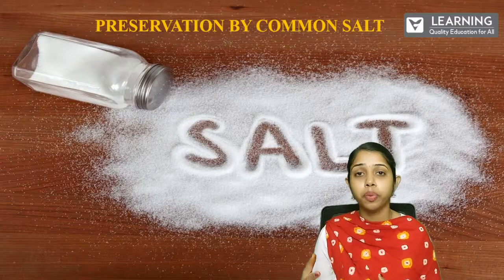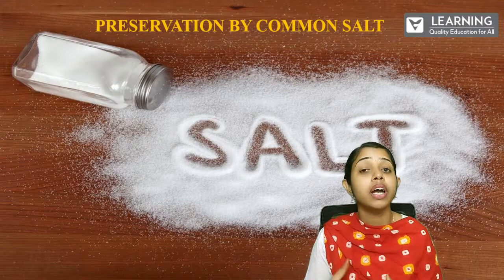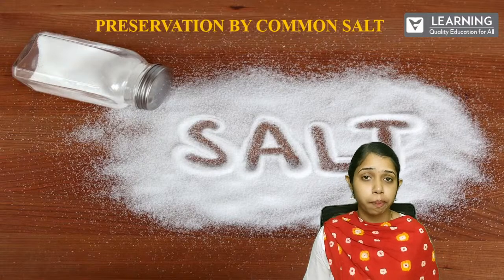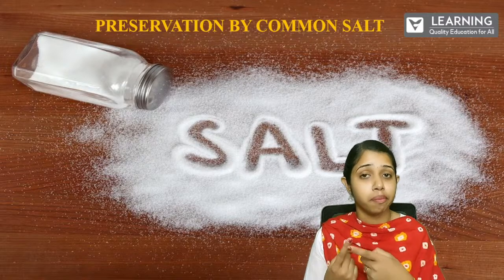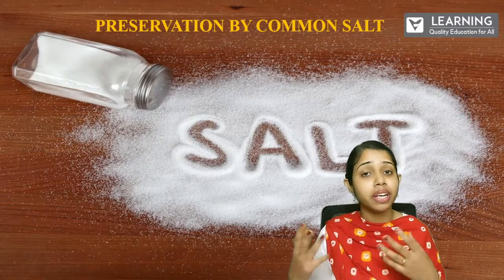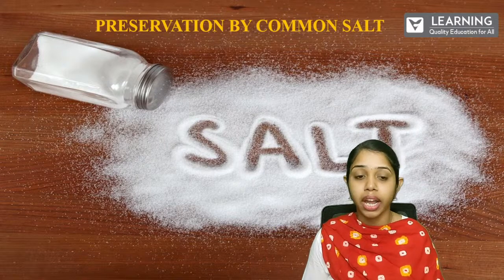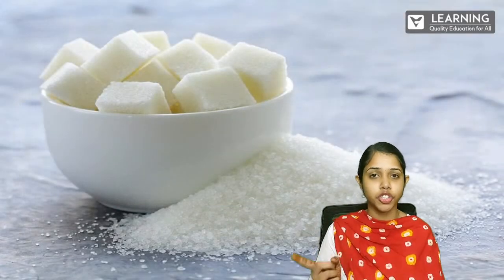When they want to make pickles, they first put the salt and get the ingredient ready for the preparation. They also use it for preserving mangoes, amla, and many other vegetables, and also meat and fish. And the next point, as you all can see, is sugar.